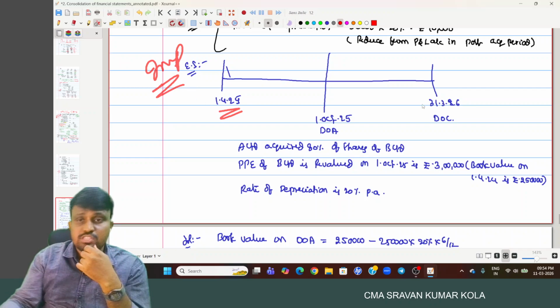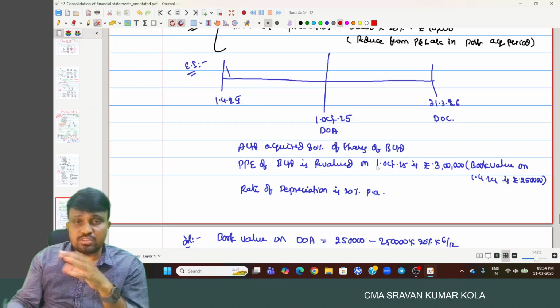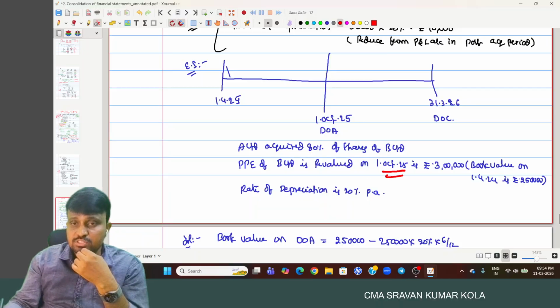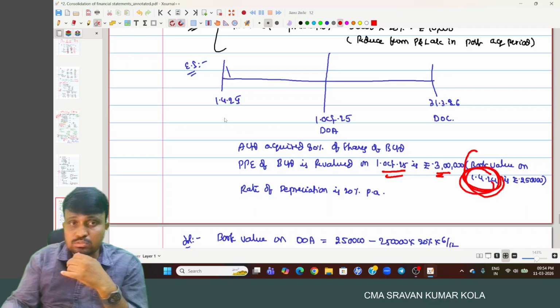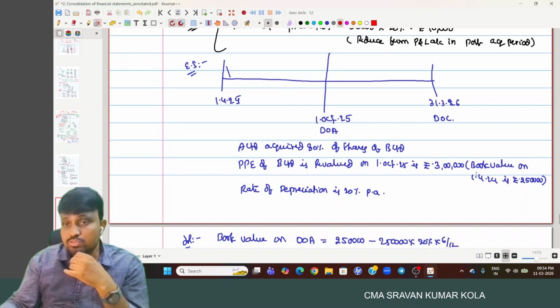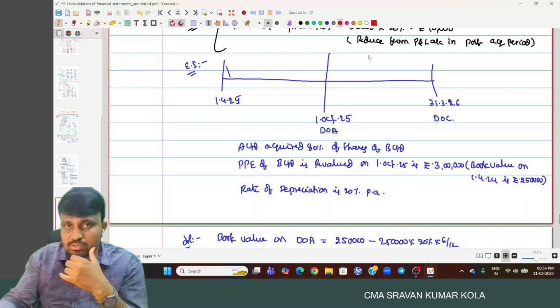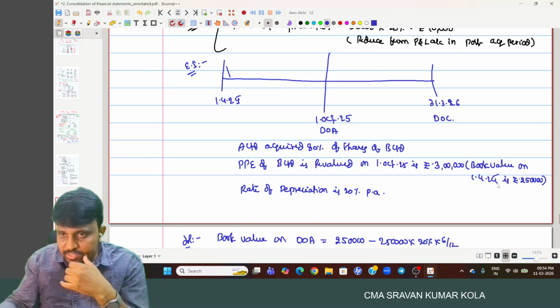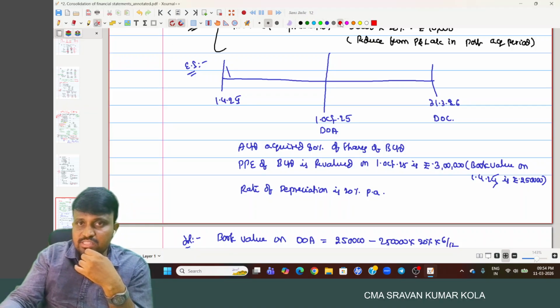Consider the period 1/4/2025 to 31st March 26. On 1st October, you purchased 80% of the shares of B Limited. PPE on 1st October is 3 lakh. But remember, the book value is on what date? 1/4/2025. Sorry, 1/4/2025 is provided as the book value date.